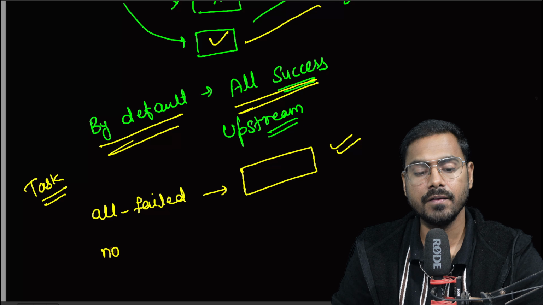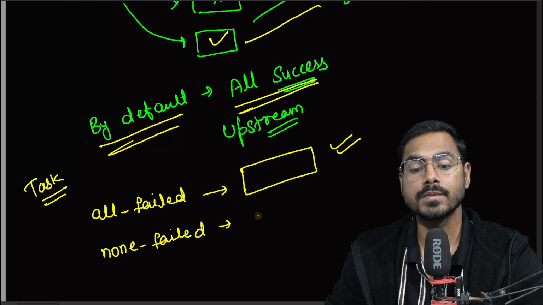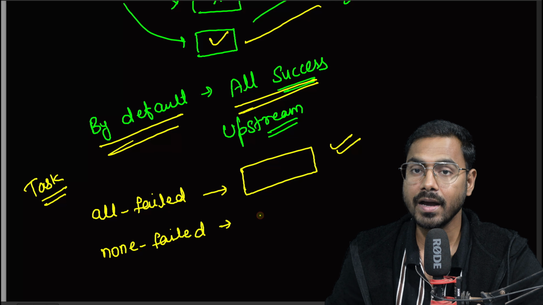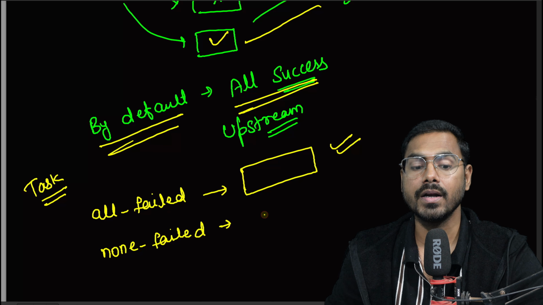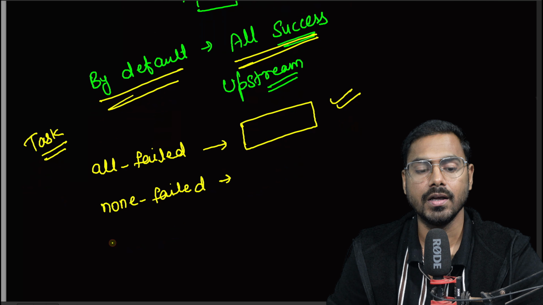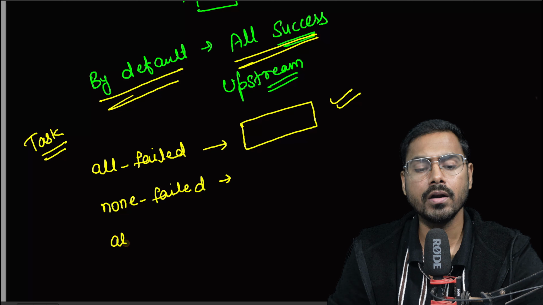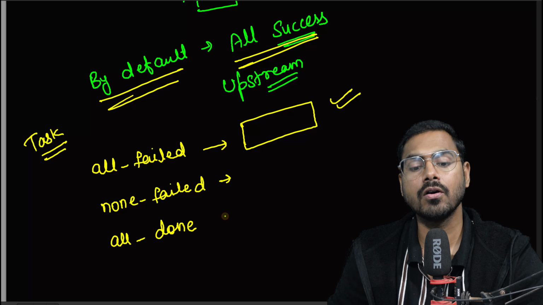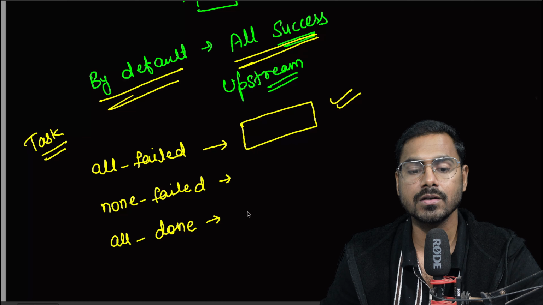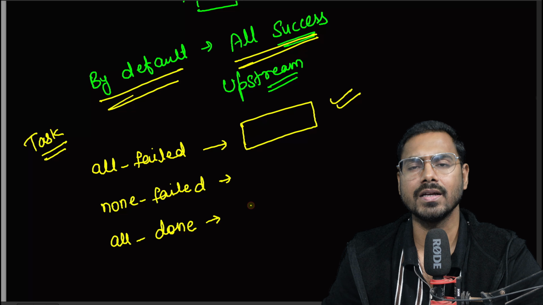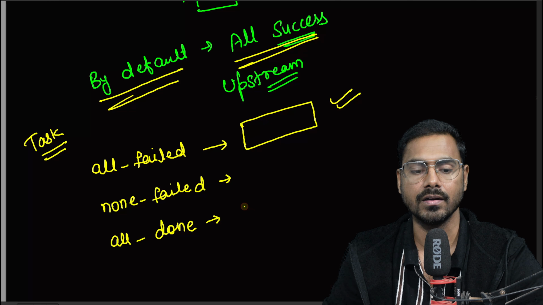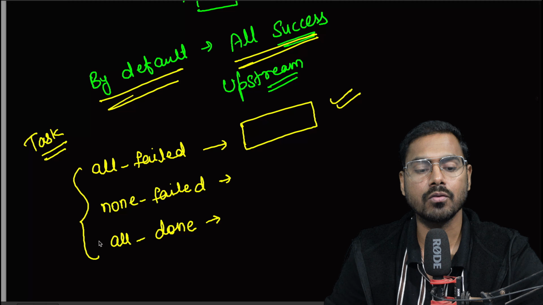And then there is none failed. None failed says no upstream task should fail. It can have another state like success, skipped, or scheduled, but it should not have a failed status. So this is another one. Then we have all done. All done says, I don't care what the status of your task is, but all should be done in any way, either success, failed, or skipped, but it should be done, right? So these are a few trigger rules that we can set.